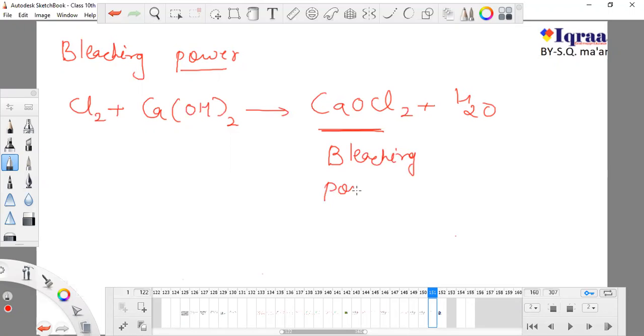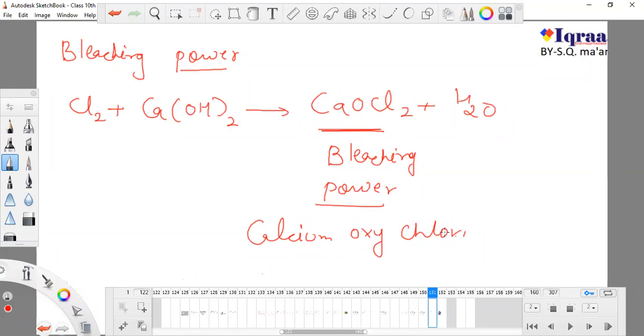Bleaching powder, or calcium oxychloride. This name, calcium oxychloride, is not present in our NCERT book. Some things I'm telling you are more than the NCERT book, so you just have to remember these names.